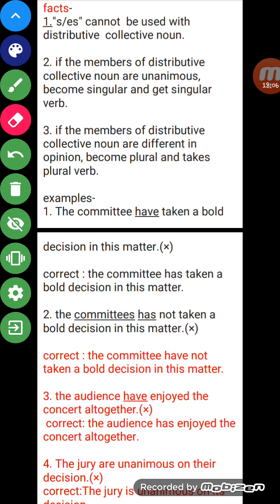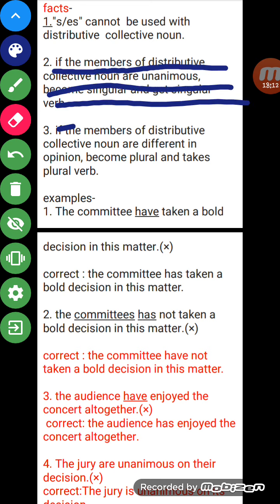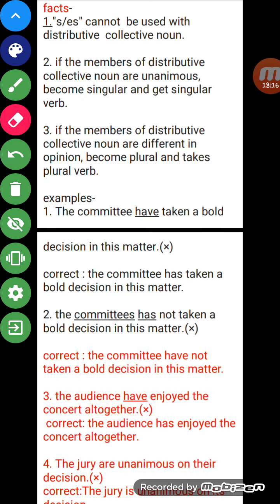Now what is point number 2? If the members of a distributive collective noun are unanimous, it becomes singular and gets a singular verb. That is a very important point. If the members are unanimous, it means all the members of a particular committee or parliament are in favor of that particular thing, no one is against. So in this condition, it will be singular and takes a singular verb.